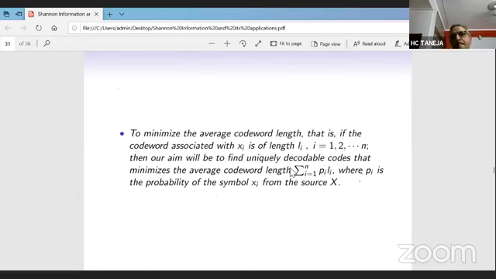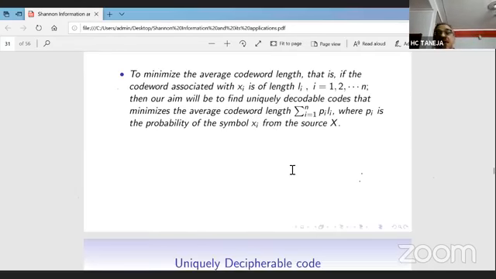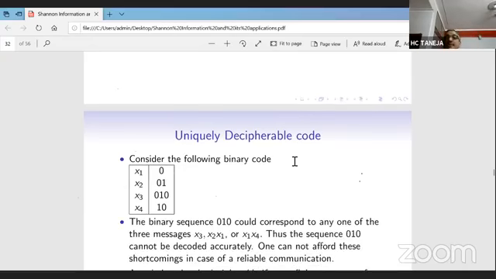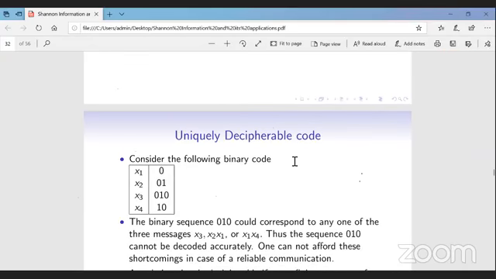So the problem was the minimization of the average code word length under one condition, that messages are uniquely decipherable.